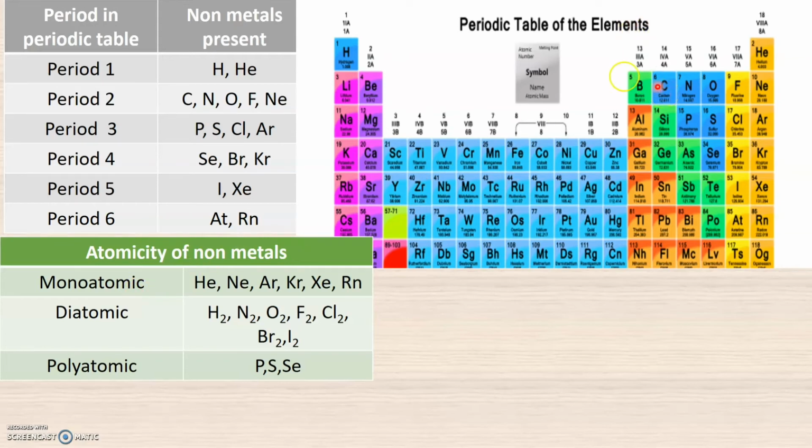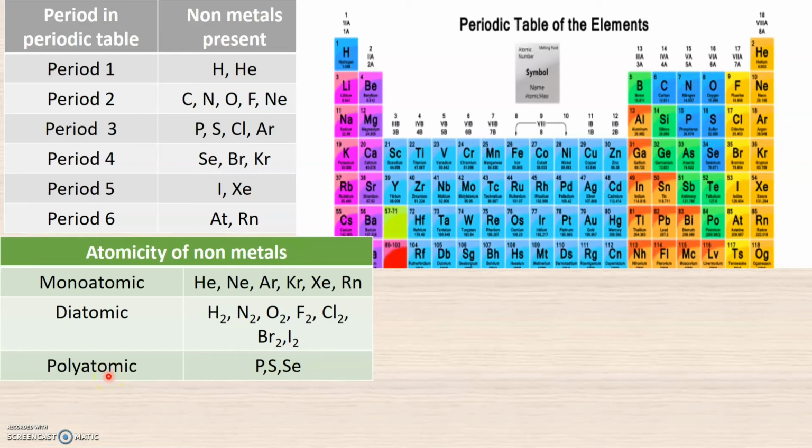The nonmetals hydrogen, nitrogen and oxygen, and then from the halogens, fluorine, chlorine, bromine and iodine, all have atomicity 2, which means they exist as diatomic molecules. While phosphorus, sulfur and selenium are the nonmetals that exist as polyatomic molecules.